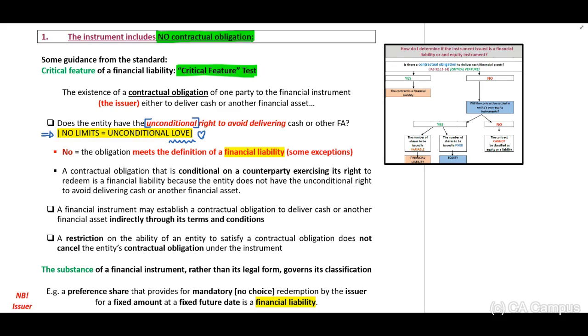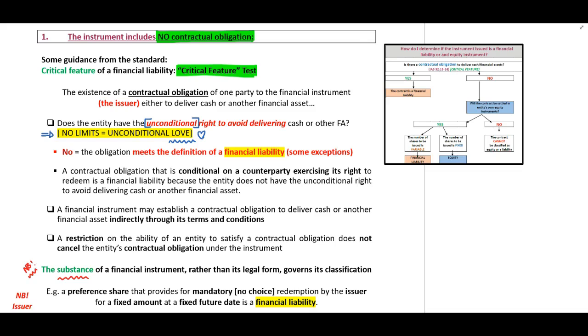I will love my little one no matter what. Does the entity have the unconditional right to avoid delivering? No. Then the obligation will meet the definition of a financial liability. Yes, there can be some exceptions to the rule. It is important that you know that we need to look at the substance over legal form. Therefore, our substance will provide us with the guidance on that financial instrument.